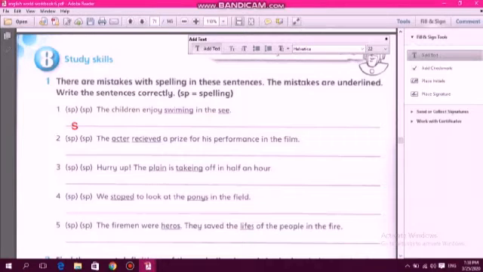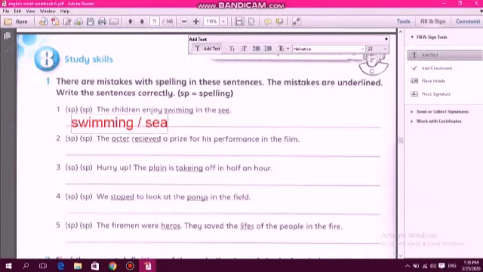The children enjoy swimming in the sea. Swimming, of course, we don't write swimming like this. We add another M. In the sea, of course, sea.